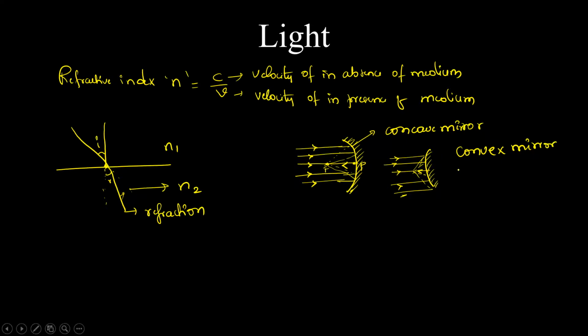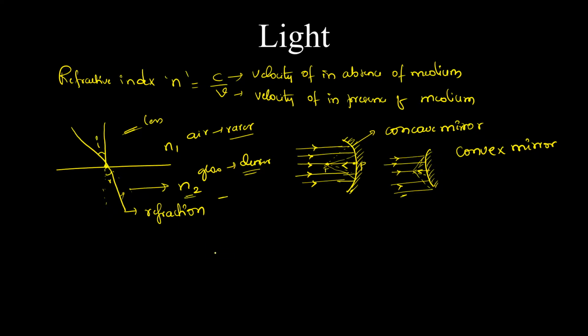One thing you have to note down here is when the light ray goes from rarer to denser. This is air and this is glass. This is what we call rarer and denser. Rarer and denser means the number of particles present in this medium is less compared to this medium, that is the n2 medium.